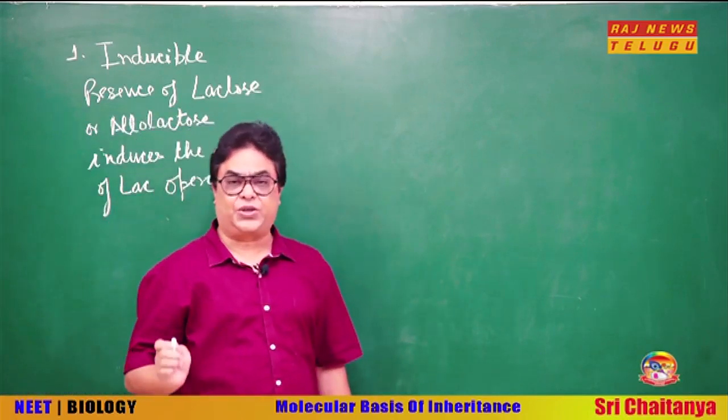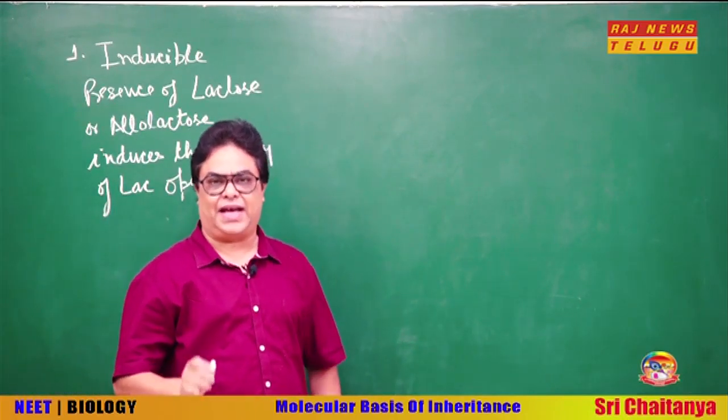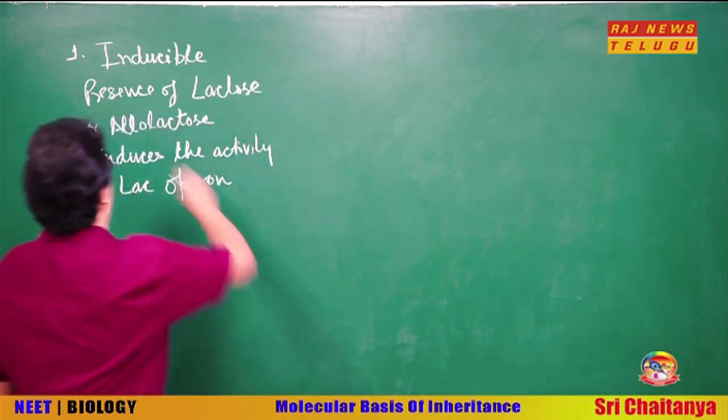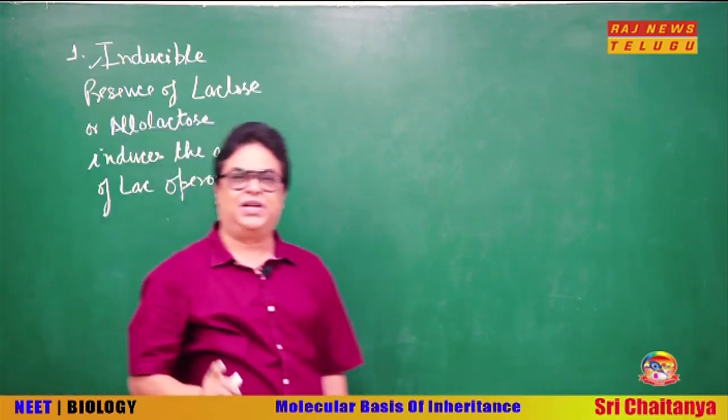Hence, this lactose or allolactose is called as inducer, and the lac operon is called as inducible operon.